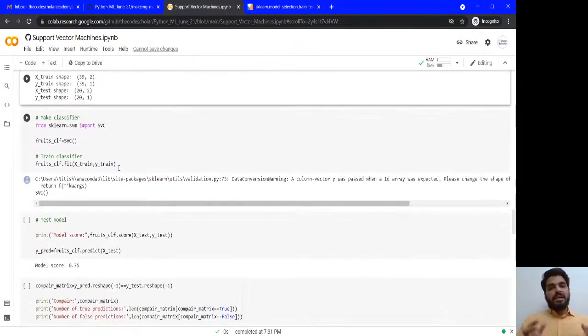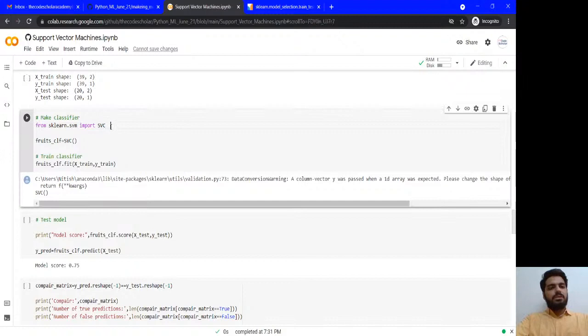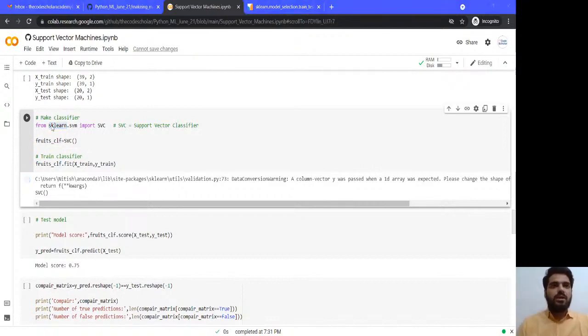So support vector machines have a classification model which is known as support vector classifier. So this is SVC, support vector classifier we have. This will actually be called from this SVM. sklearn is the library which contains all the machine learning packages for regression, classification, or your unsupervised machine learning.